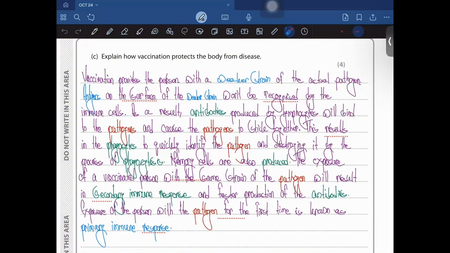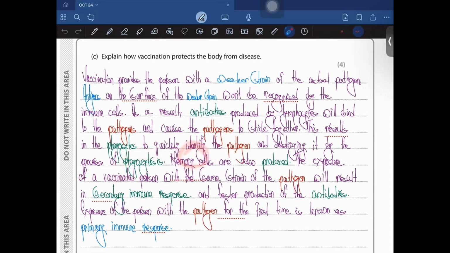Vaccine provides a person with a source of a weaker strain of the actual pathogen. Antigens on the surface of the weaker strain will be recognized by the immune cells. As a result, antibodies produced by lymphocytes will bind to the pathogen and cause the pathogens to stick together. This allows the phagocytes to quickly identify the pathogen and destroy it by the process of phagocytosis.